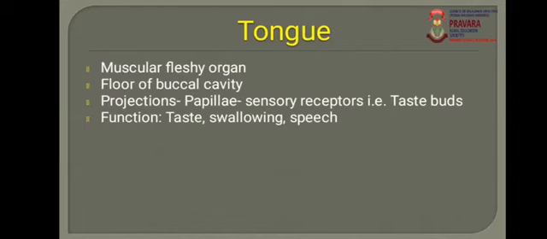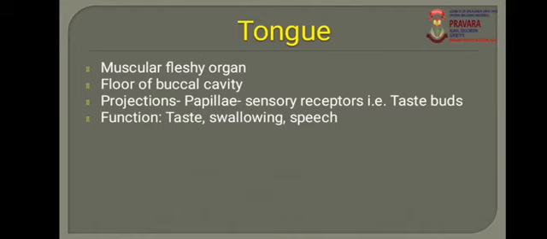The next part of the buccal cavity is the tongue. The tongue is a muscular fleshy organ which is present in the buccal cavity. It forms the floor of the buccal cavity, and the palate forms the roof of the buccal cavity. The palate shows two regions, the hard palate and the soft palate.